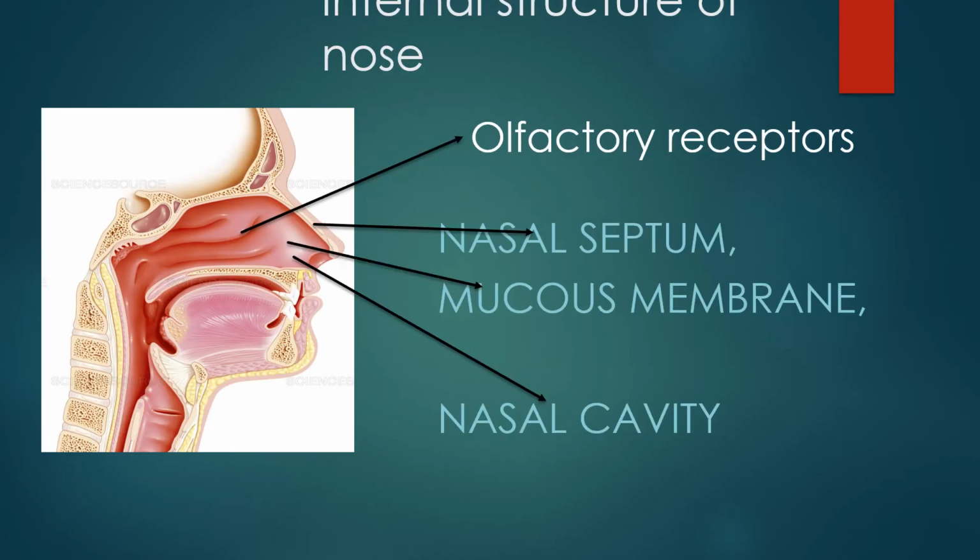Internal structure of the nose. Look at the picture, children. Our external nose has two nostrils. They lead to the nasal cavity, and the nasal septum divides the nasal cavity into two halves, the right and left nasal cavities. This nasal cavity is lined with mucous membrane and small hairs. Apart from these hairs, olfactory receptors are present in the mucous membrane. These are highly sensitive to chemical odors.